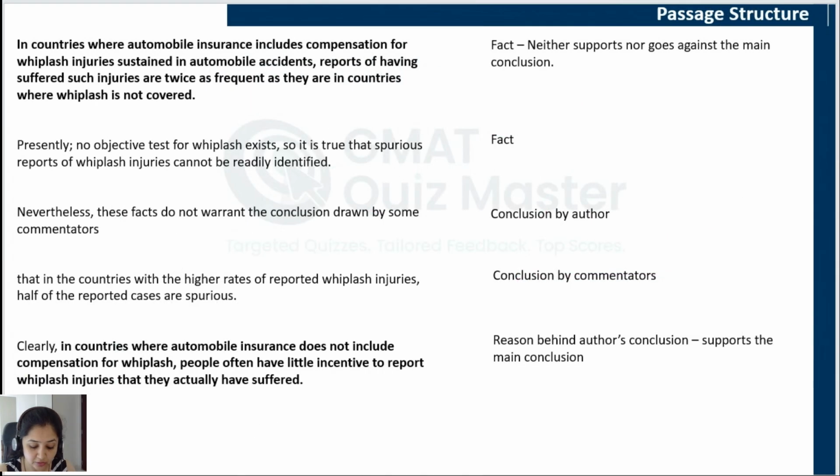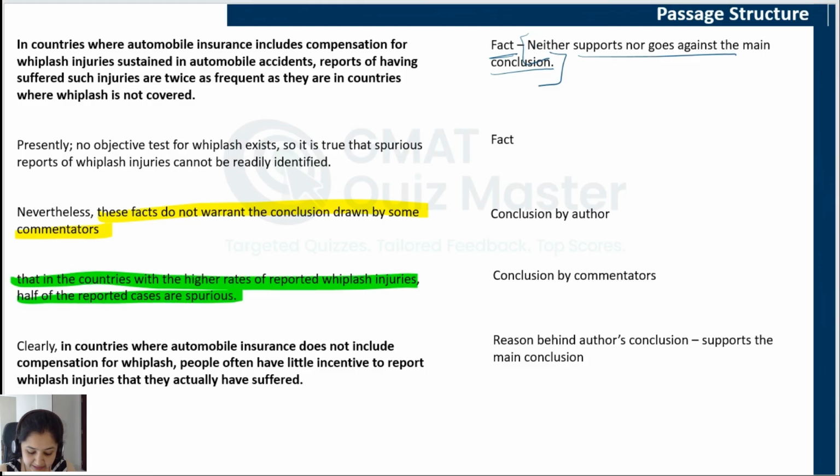So the first statement, which is also the first boldface statement, is a fact. It neither supports nor goes against the main conclusion. We know the main conclusion has been given here. This is the main conclusion. This is the conclusion by the commentators, and this is the intermediate conclusion, which is also the second boldface, and it supports the main conclusion. The first boldface statement also presents a situation. It gives a comparison in terms of the number of whiplash injuries reported for two different types of countries, and two possible interpretations or explanations for this difference in frequencies have been given in the passage.